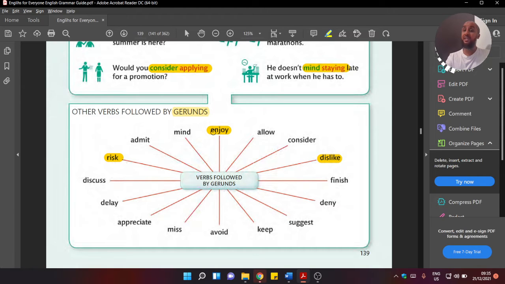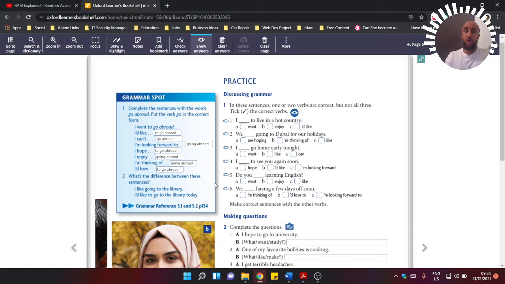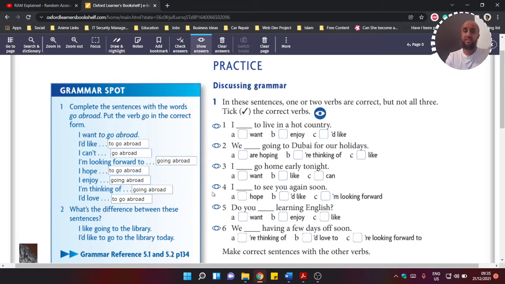That would be incorrect. The correct one will be: I enjoy playing. Good. So I hope this gives you some idea about what we need to do. Now let's go back to the book that I was using. This is the Headway book that anybody can follow.